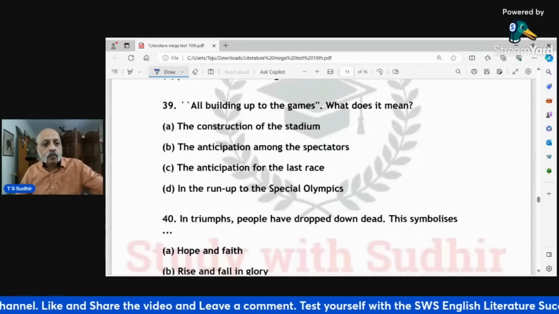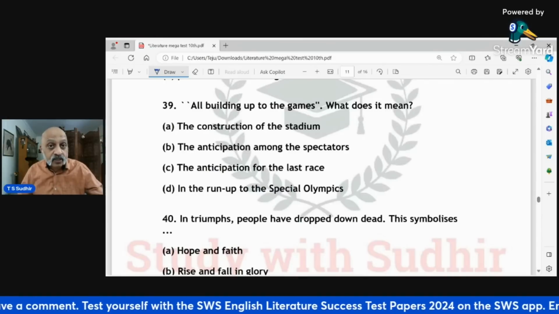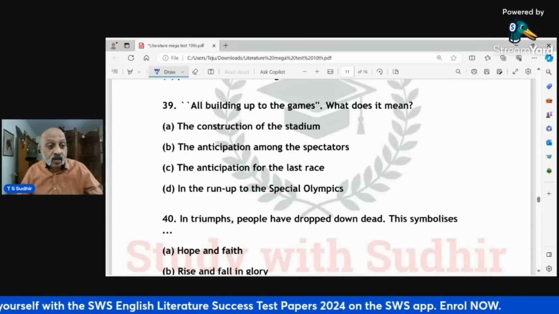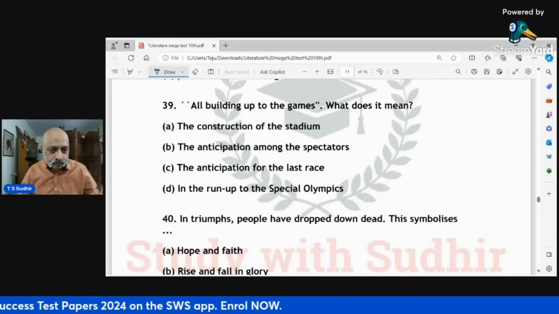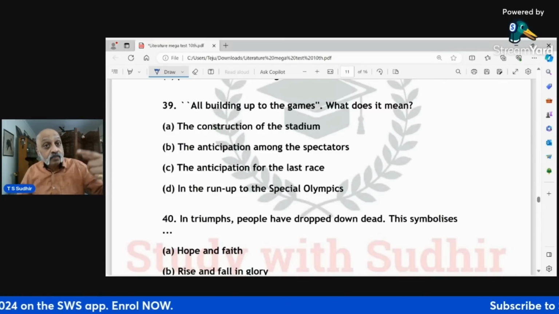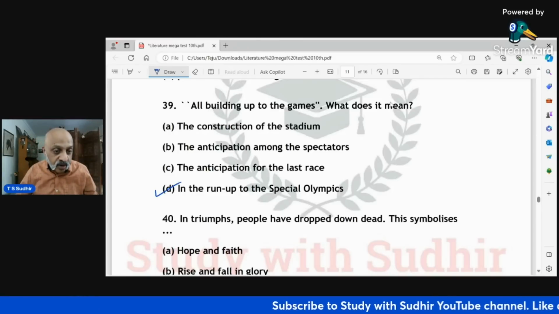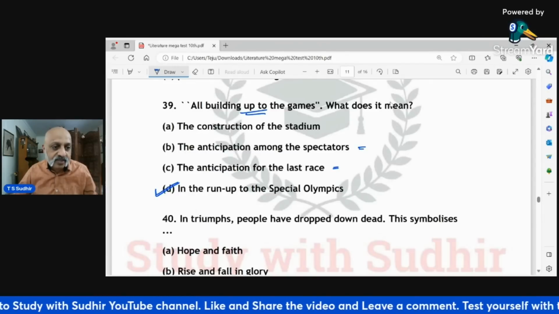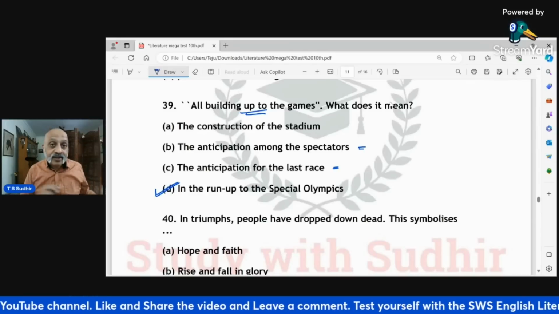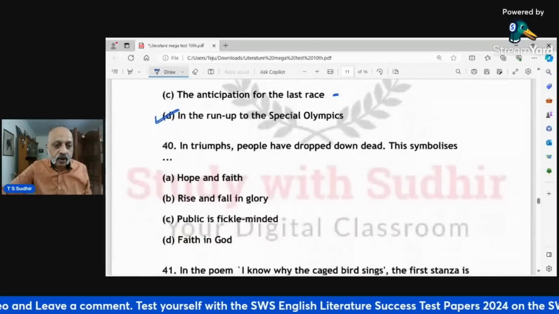All building up to the games, what does it mean? The construction of the stadium, the anticipation among the spectators, the anticipation for the last race, or is it in the run-up to the Special Olympics, right? So all building up to the games is not for the last race. It is for the preparation for the games. So it is in the run-up to the Special Olympics. This kind of a question, building up to the games, you could get confused and write something like this. But the correct answer is this. If you read the text, the last line of the first stanza, that's what you need to read.